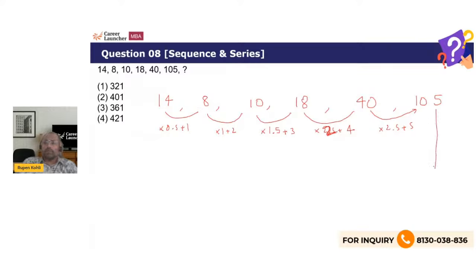So what you now need to do is continue this pattern, into 3 plus 6. So 105 into 3 is 315, plus 6 is 321. Right? So a very common pattern, something to take note of. When you see this kind of a swing, first it goes down, then it starts gradually increasing, and then rapidly increasing, that's typically this kind of logic. And to increase the complexity, not only multiplication, but also some constants were being added along with that.